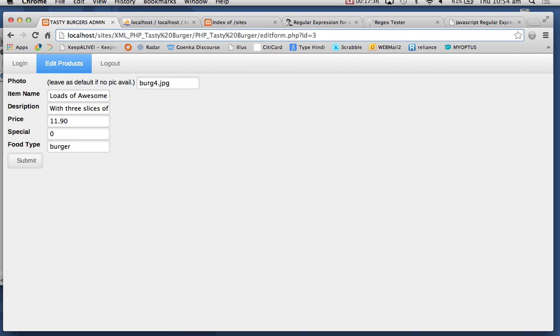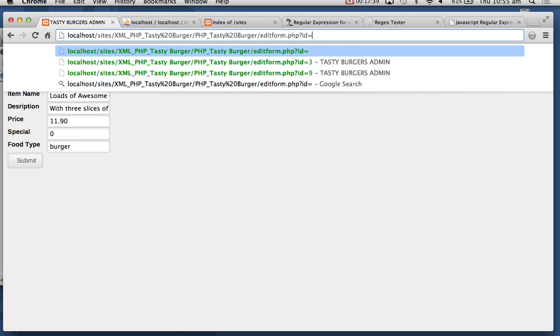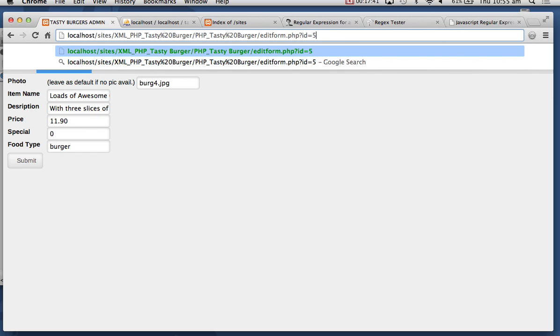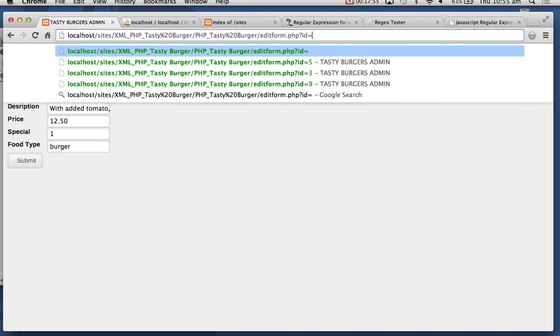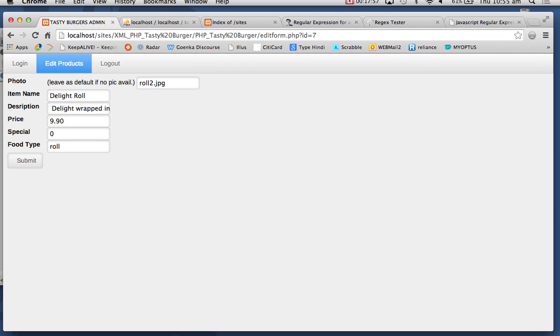If I come here, up here, even if I don't go to the previous page, I come here and I make it 5. See this. I just made it 5. Bang. It's picked up the data from 5. And that's a get variable. Okay. If I make this 7, okay, it's picking up the data. Now you have seen get and post. Which one do you think is more secure to talk to a database? This is a get variable, and I can easily change it.